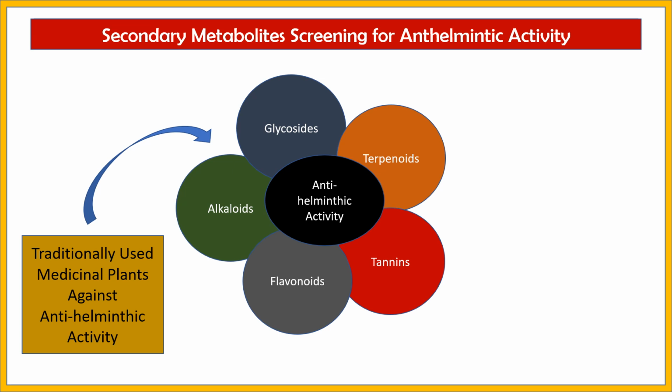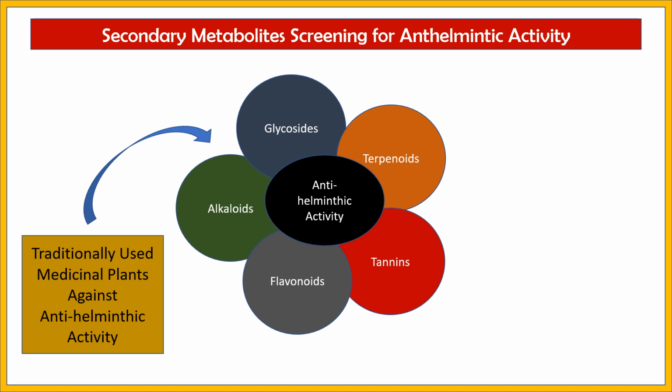Some of those secondary metabolites common in such anti-helminthic plants include glycosides, terpenoids, tannins, flavonoids, and alkaloids. These are found to be common in the anti-helminthic plants that have been used traditionally in our country.